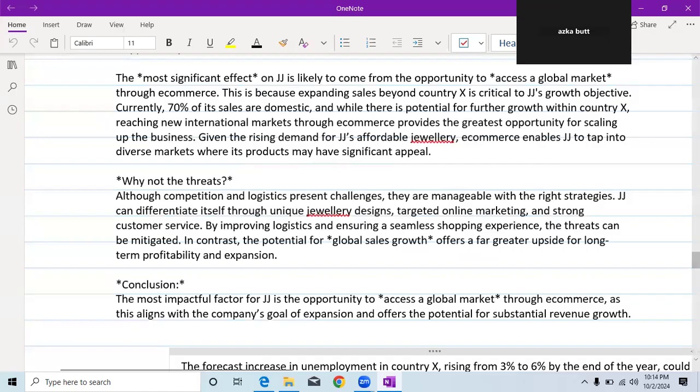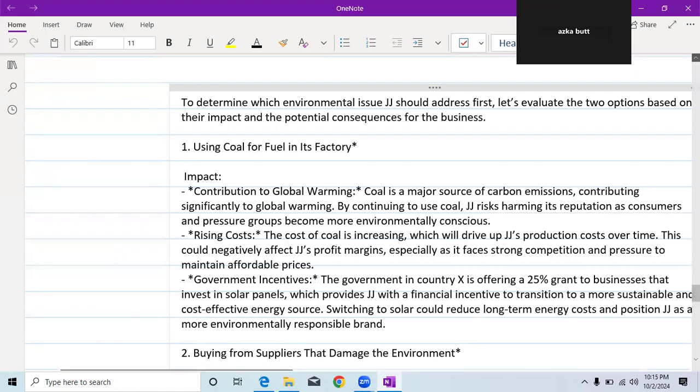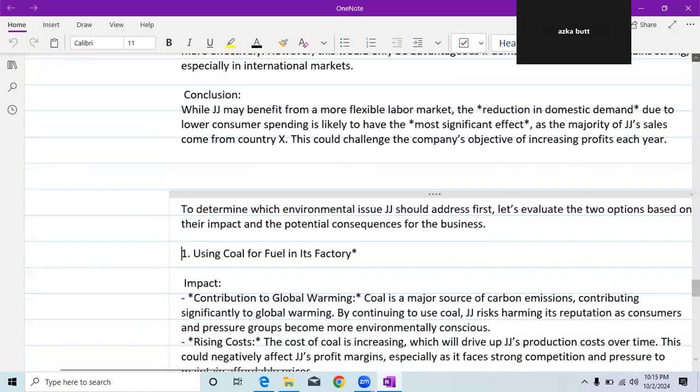So in my conclusion, I would say that while JJ may benefit from a more flexible labor market, a reduction in domestic demand due to lower consumer spending is likely to have the most significant effect, as a majority of JJ sales come from country X, and this could challenge the company's objective of increasing profit each year.